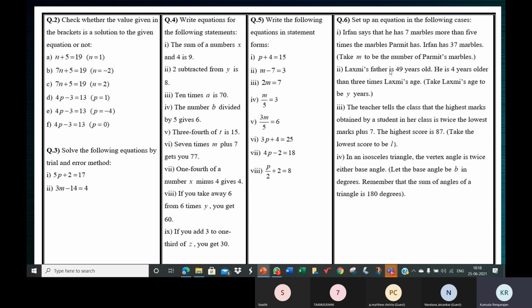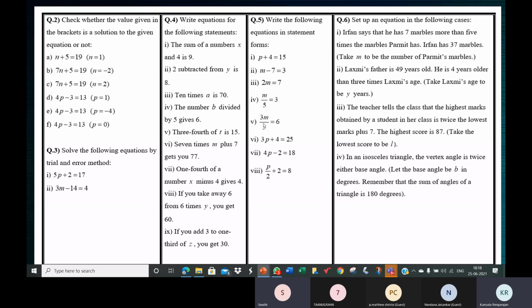Now this one is converting equations to statements. These are equations, children. You need to convert them to statement forms. What we just did in question number 4, we were given some statements and we had to convert them to equations. Now here we have equations and we have to write them in words. We'll have to convert them to statements. It's the other way. Here we have statements and we made equations. Here we have equations. We have to make the statements.